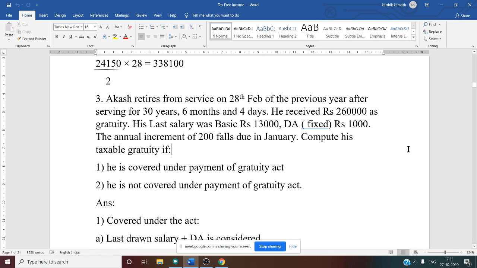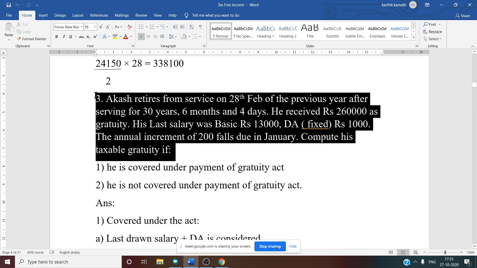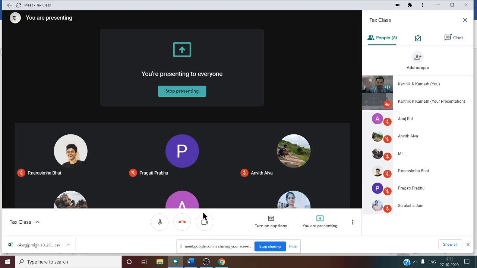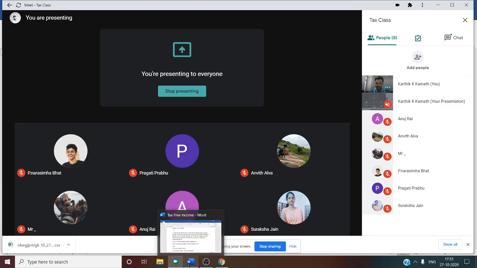So first, if you see the question, February is not there. Why? Because February is the month of retirement. So in January there is an increment. In the month of January, what is his salary? 13,000.